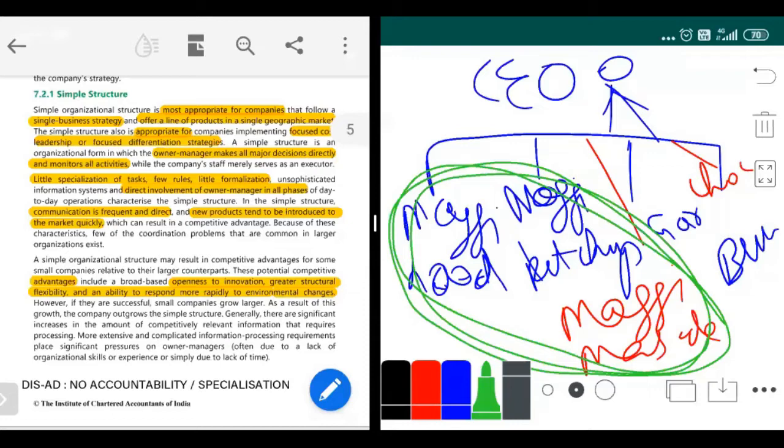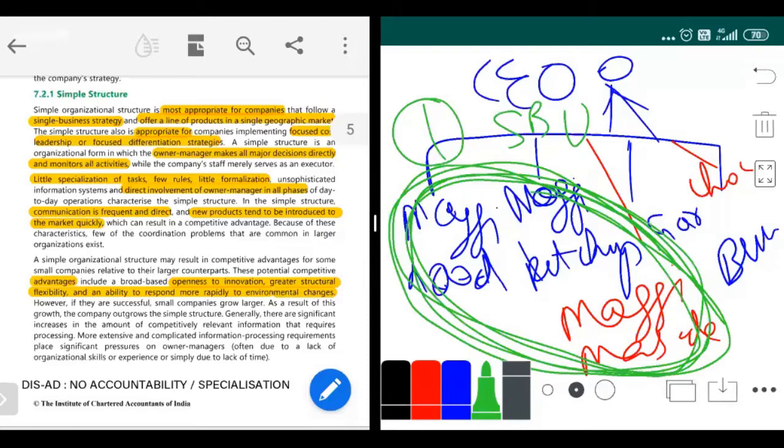For now, understand that a few divisions are related to each other, and for these you can make a similar or the same plan. When you group these divisions into one, it is known as an SBU. Earlier, in the multi-divisional structure, noodles was taking its own decision, ketchup was taking its own decision, and Maggi masala was taking its own decision.